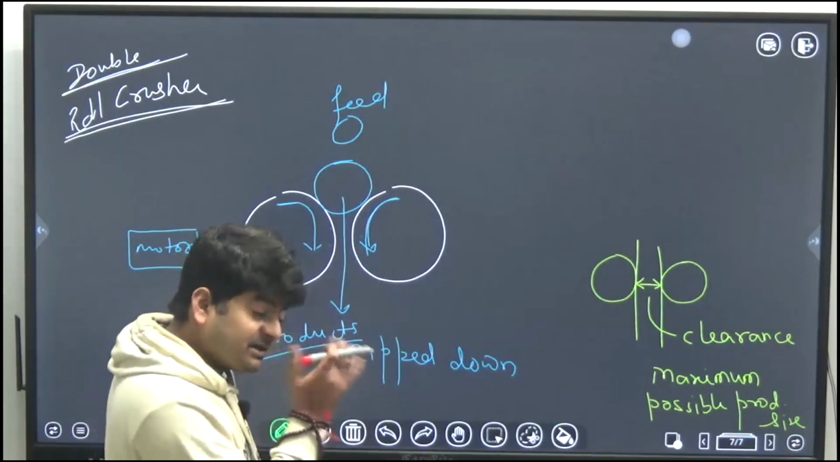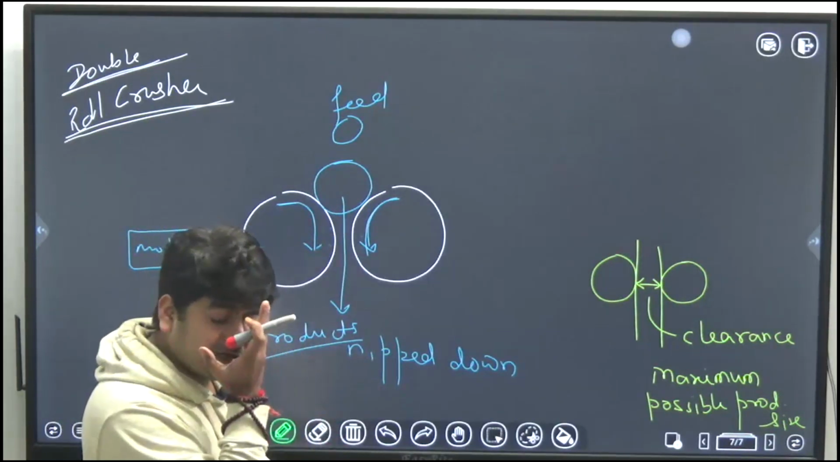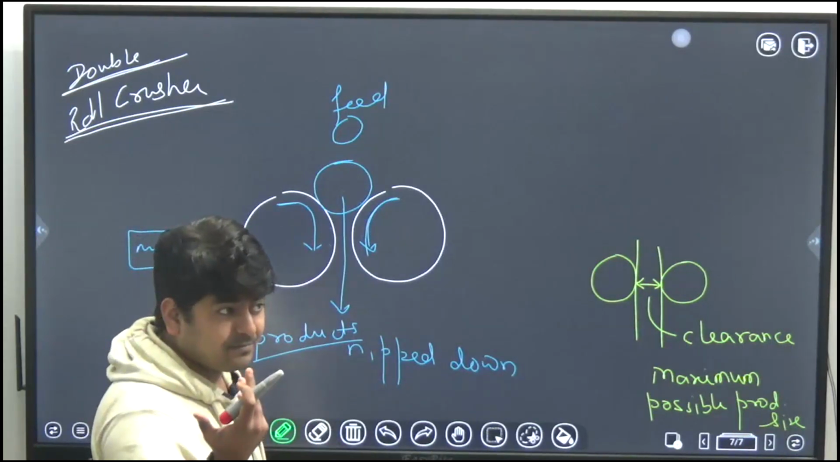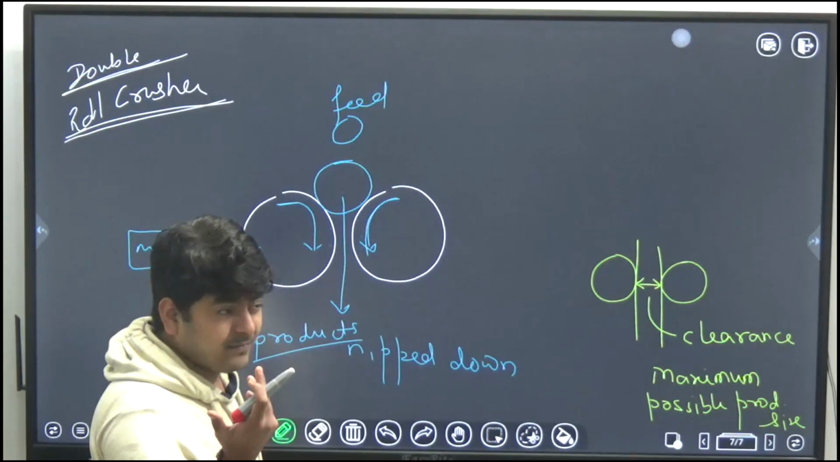So diameter is a complete dimension. That's why in most of the cases we talk about the diameter, not the radius.